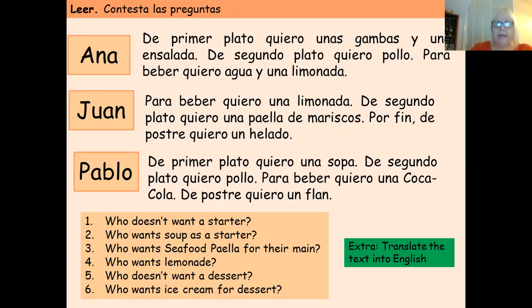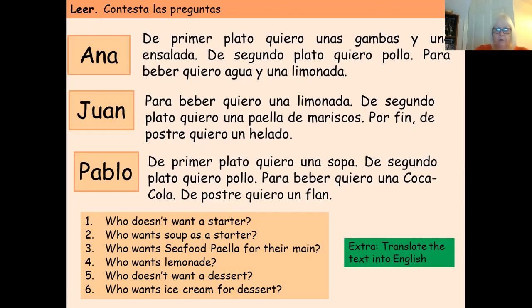So put down leer, because that's the type of skill you're using, leer, and then write down the numbers 1 to 6, uno a 6, and then reading these short texts, can you please then answer the questions? Who doesn't want a starter? Who wants soup? Who wants seafood paella for their main course? Who wants lemonade? Who doesn't want a dessert? Who wants ice cream for a dessert? So your answers are all going to be names. And that's all you need to write down.